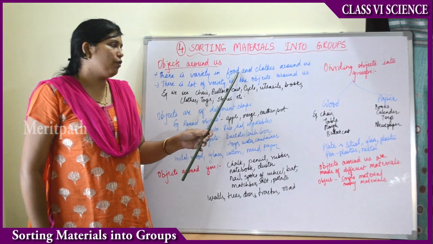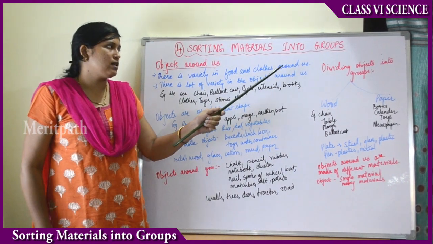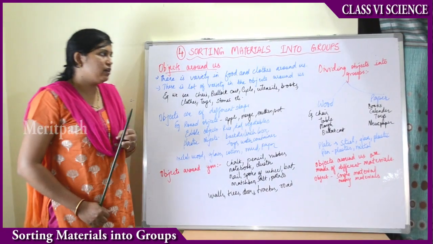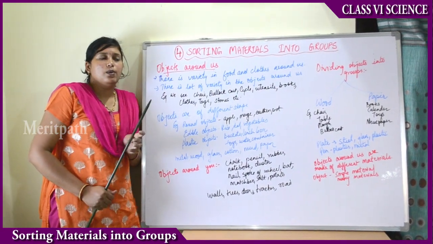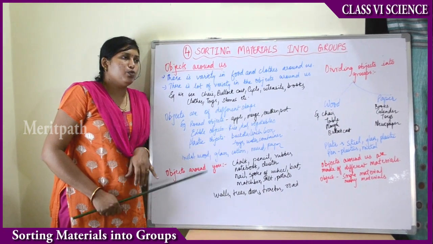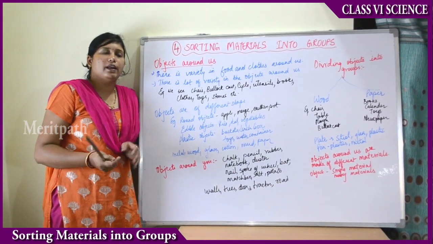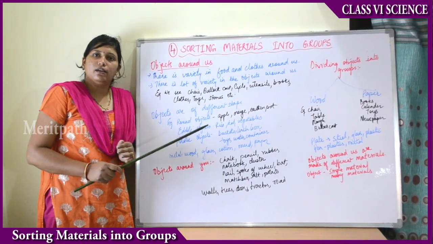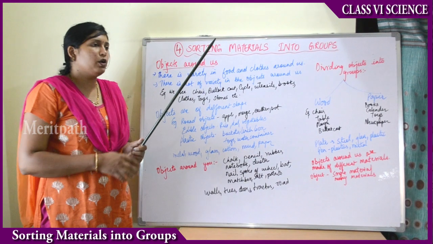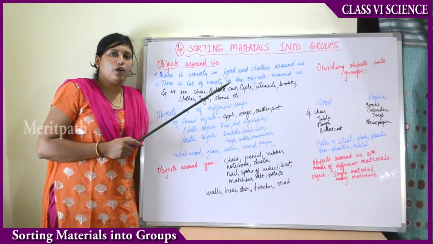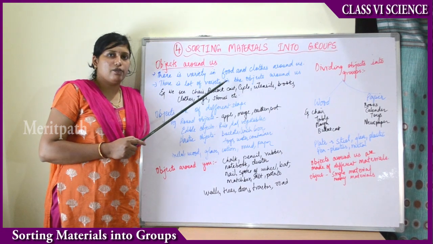So there is a lot of variety in the food and clothes around us. See, food means we eat non-vegetarian food, we eat chapati, we eat rice, we eat dal, we eat many vegetables, we have many fruits as well. So there is lots of variety in the food every day. Daily we do not take the same food, right? Every day we take different kinds of food because there are a lot of different types of food available around us.